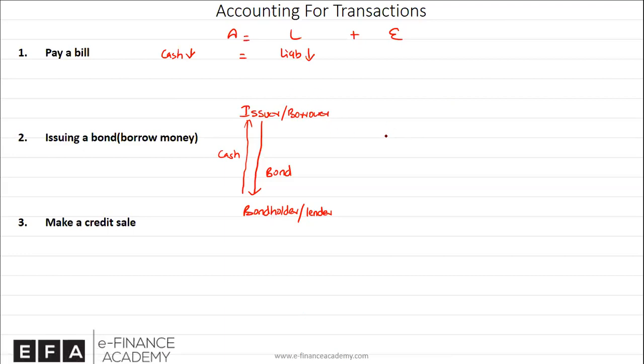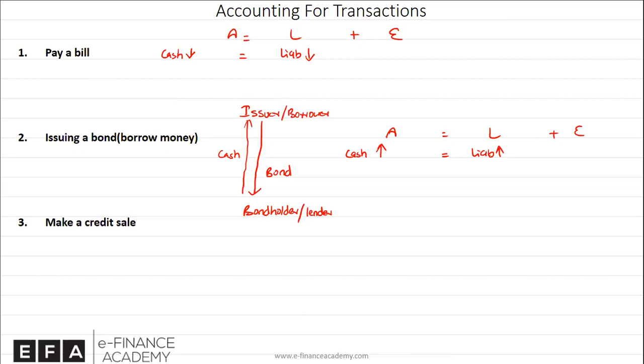So how would we account for this? What will be the impact of borrowing money on the balance sheet equation? Because cash is coming in, the cash of the company will go up, which means under assets, cash will go up. And since it's borrowing, where is the fund coming from? We know the right side is our source of fund or fund providers, which is liabilities, debt, and equity. Since it's coming from borrowings only, we'll create a liability or a loan under the liability, and the overall accounting equation will remain in balance.